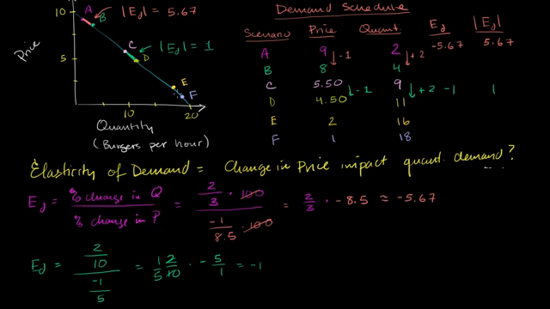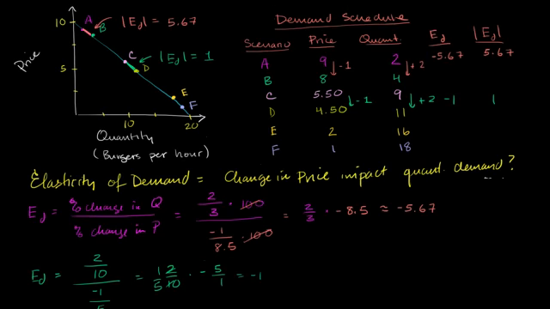And let's just do one more section, and maybe in the next video we can think a little bit about what it's telling us. So let's do this last section over here just for some practice. And I encourage you to pause it and try it yourself. And so we're going to think about this section right over here. So once again, our change in quantity is +2, and our change in price is -1.